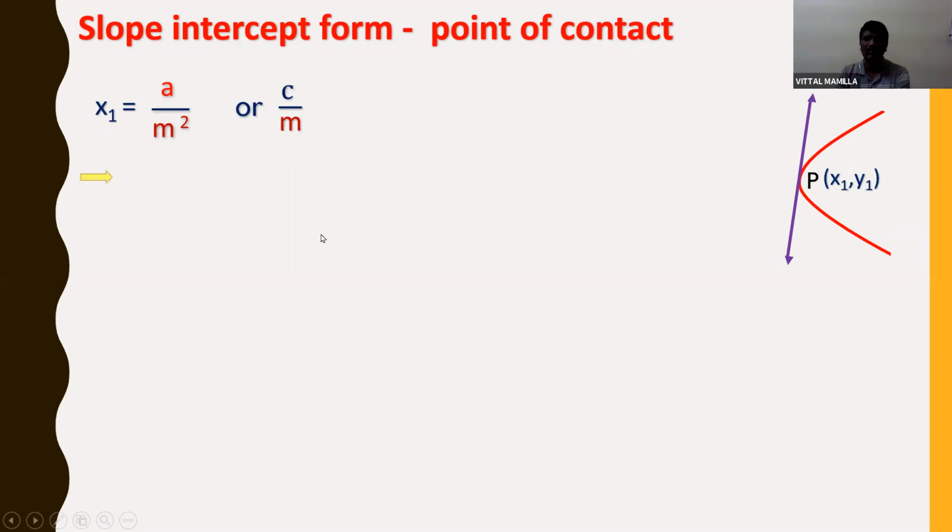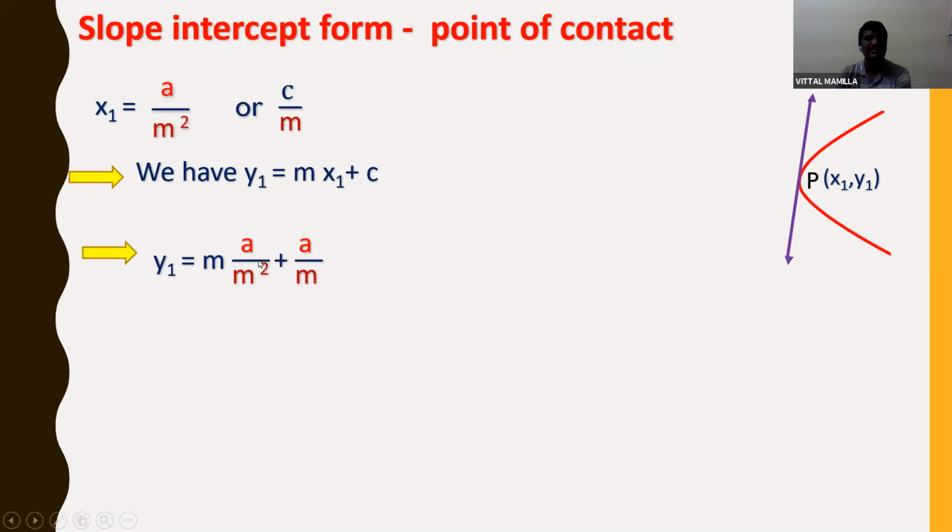Now let us find out the y1 value. The equation of the straight line is y1 = mx1 + c. That is y1 = m times x1, which is a/m², plus c, and c is equal to a/m. So m can be cancelled.